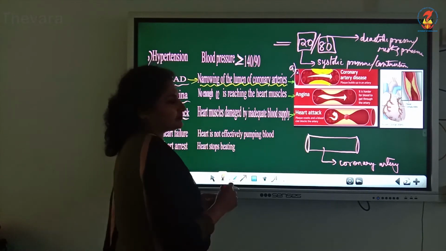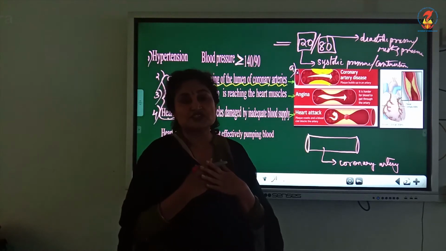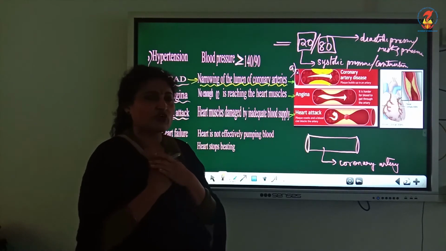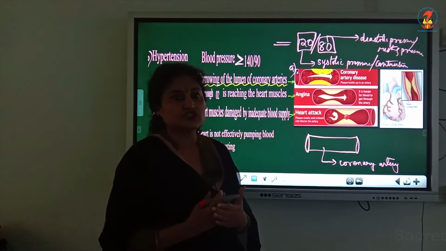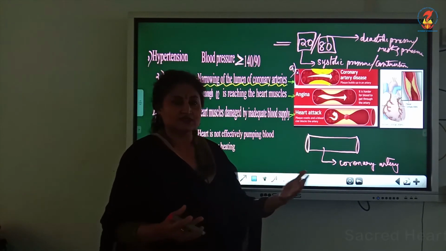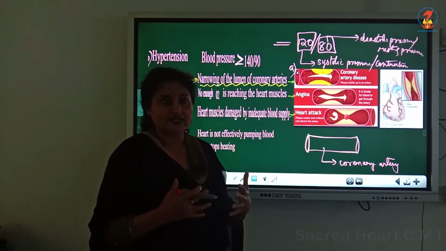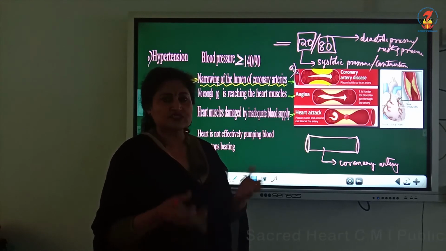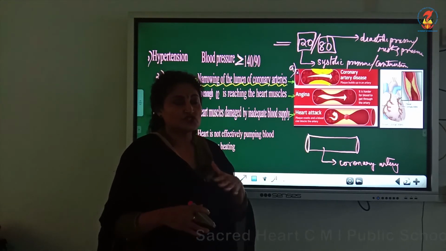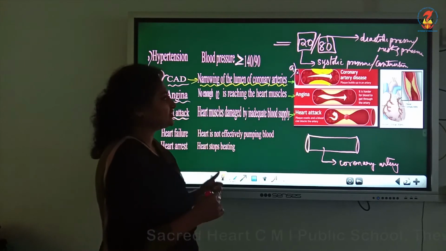Next is angina. Angina is a situation where the person experiences acute chest pain, off and on chest pain, but he does not take it seriously. He thinks it is some obstruction due to gas or due to some other problems, and takes some medicines and gets over it. But this pain is an indication of angina.